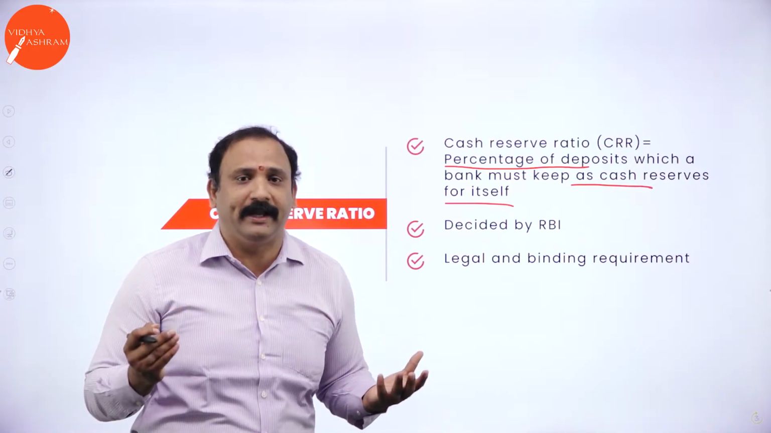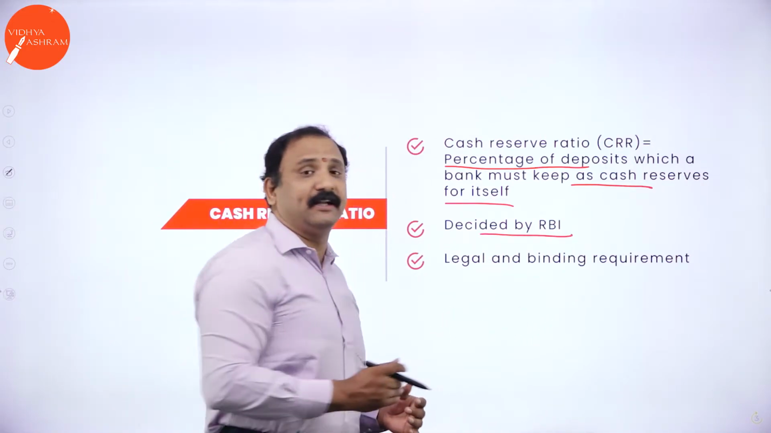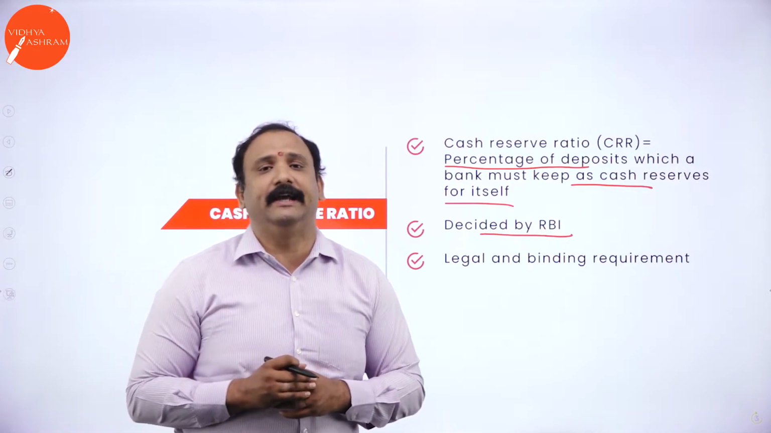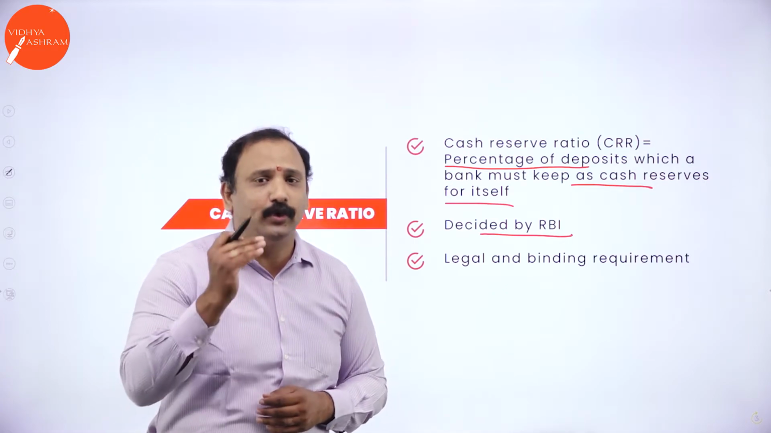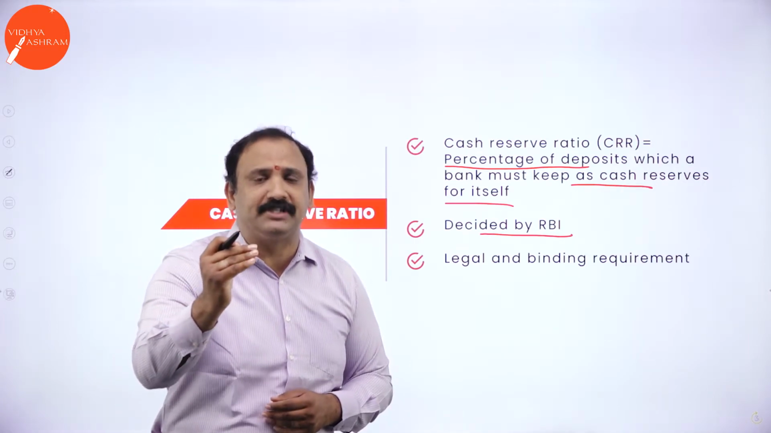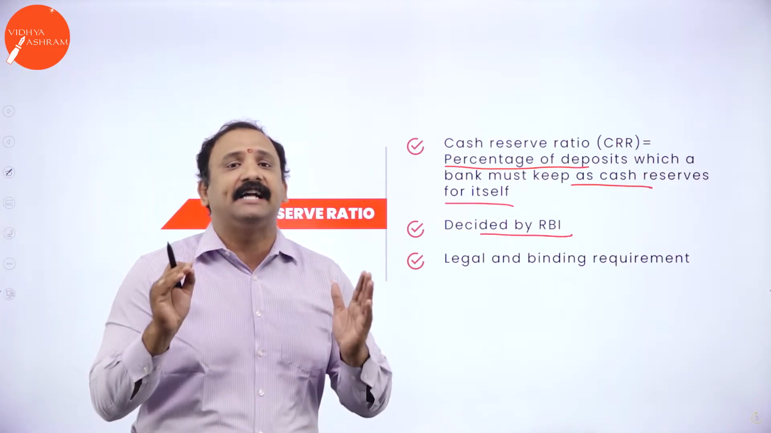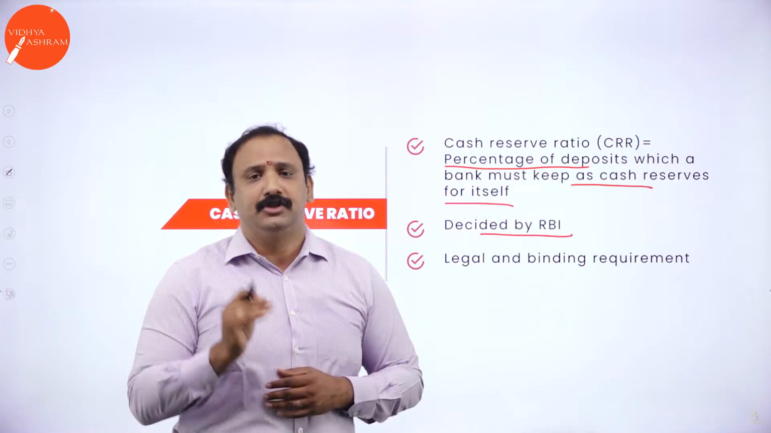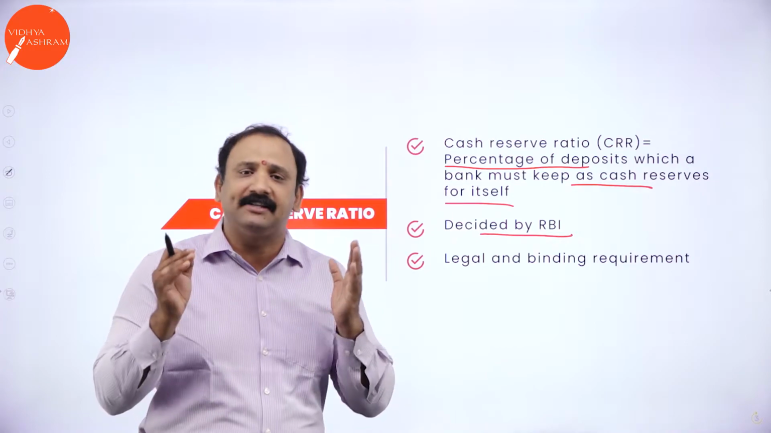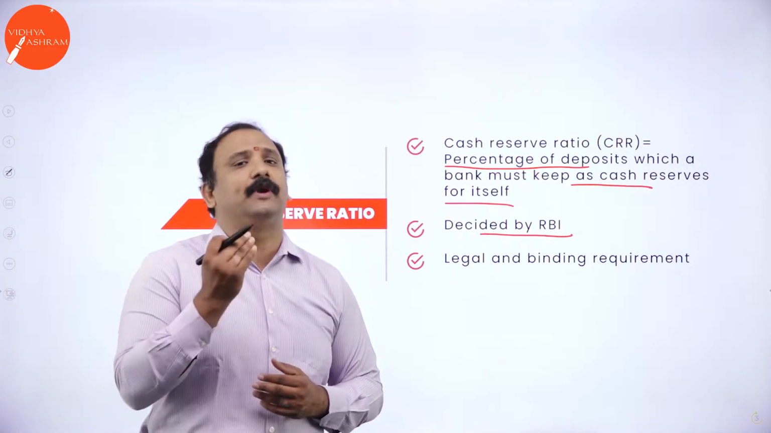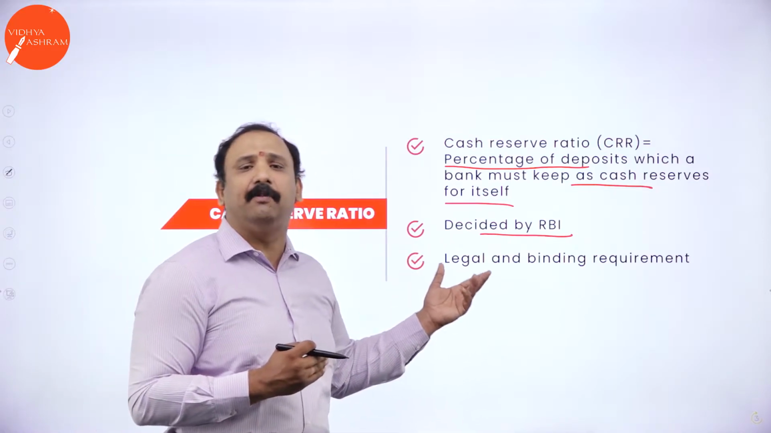Now, this cash reserve ratio, who decides it? The bank, can it do it by itself? Absolutely not. It is decided by the RBI, that is the Central Bank of India. The RBI will advise the bank stating that you need to keep 2.5%, 3%, 5% of the total deposits as the cash reserve ratio. So the RBI will give out the percentage. They will say how much can be kept as a cash reserve ratio, so that you can continue with your banking business altogether. Now, this is a legal and binding requirement.